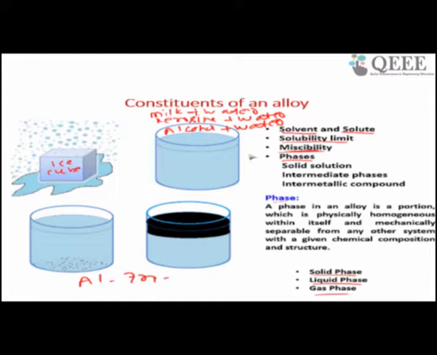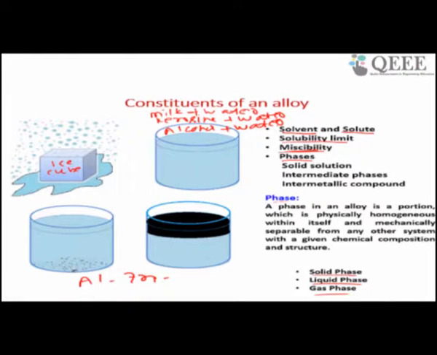You can see here miscibility. Miscibility in the liquid state is how two liquids mix. So there is complete miscibility between alcohol, kerosene and milk with water. So it forms a single phase. So this is a phase.